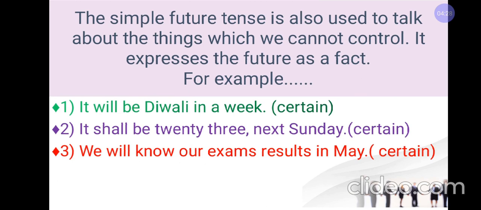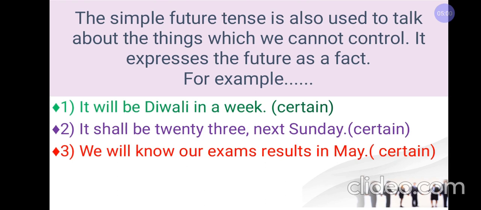Maybe the dates are already known or have been told, so that the exam results are going to be out in May, which we cannot control. The dates are already out and it's a fixed thing to happen. So we also use simple future tense when we cannot control the happening and the things which are certain to happen. So I think it must be clear to all of you now.